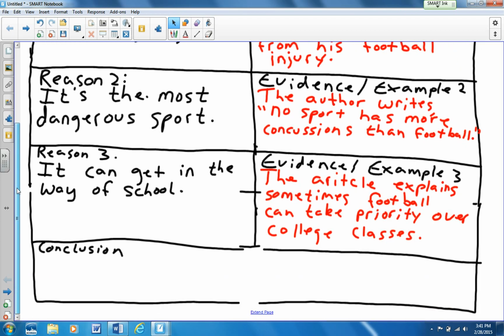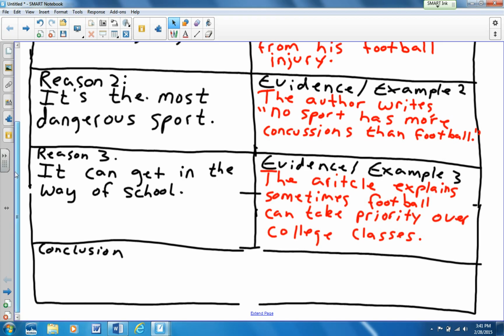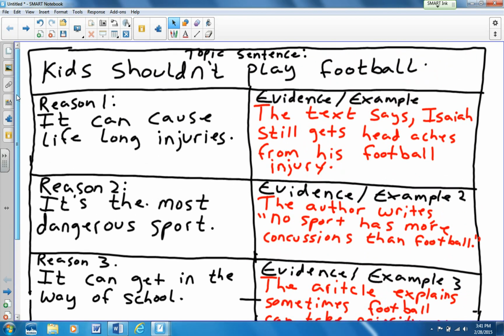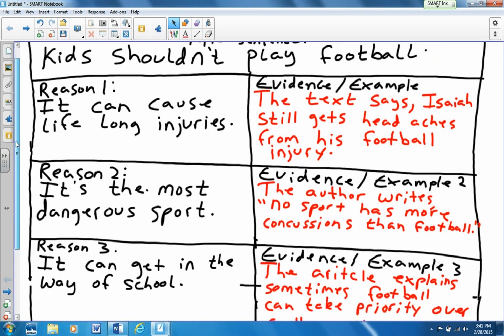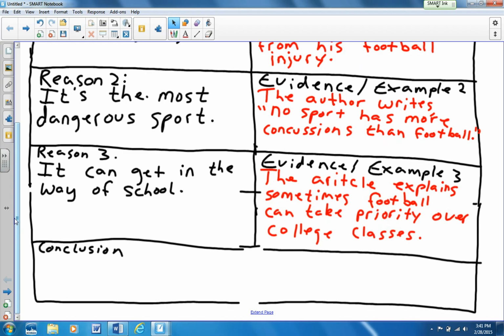Now, the last thing I need to do is I need to come up with a conclusion sentence. Remember, a conclusion sentence just re-says the topic sentence in a different way. So our topic sentence says kids shouldn't play football. So my conclusion sentence, I'm going to say football is too dangerous for kids to play.